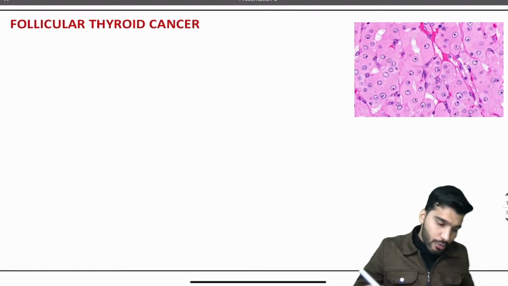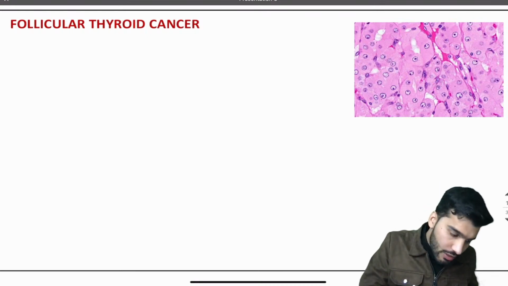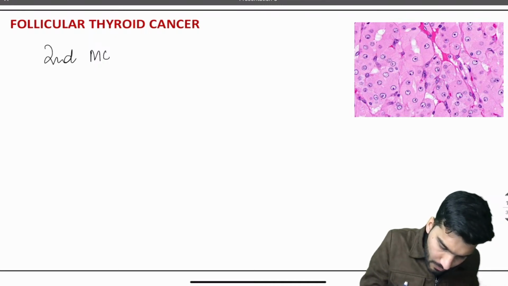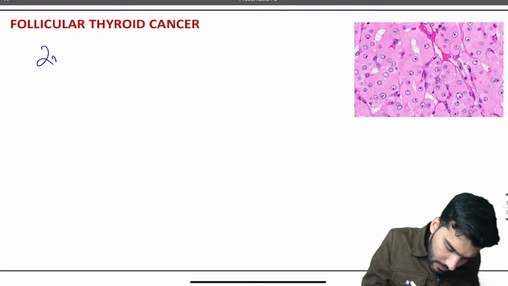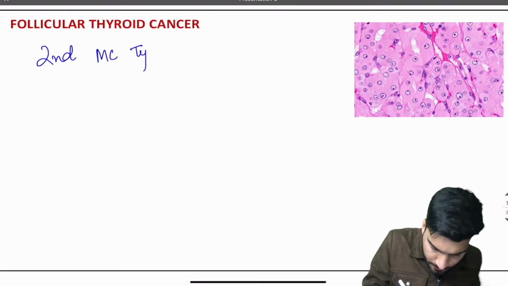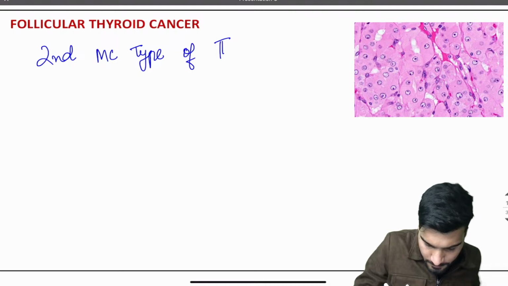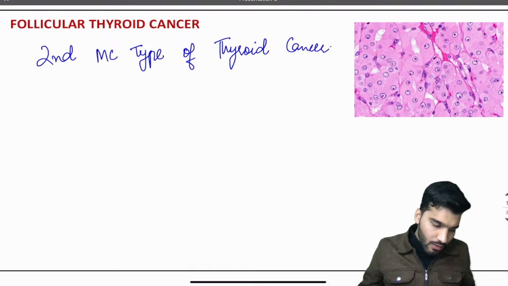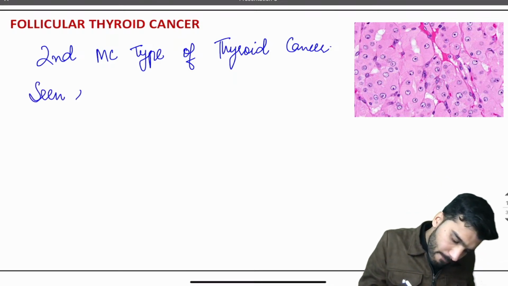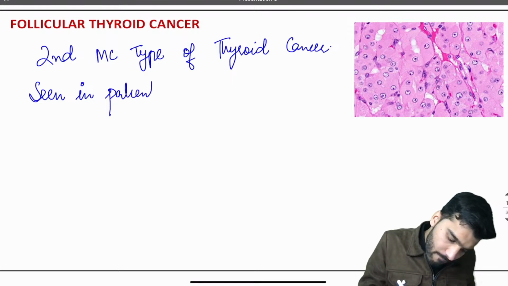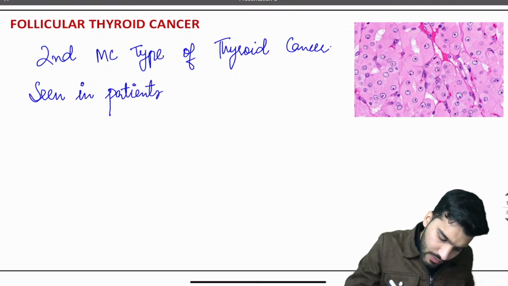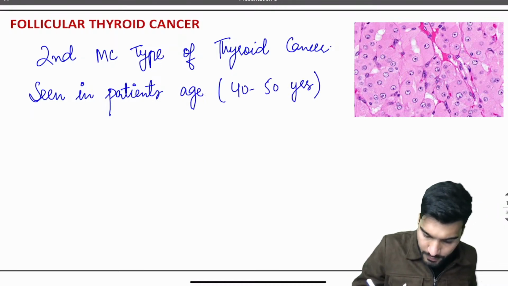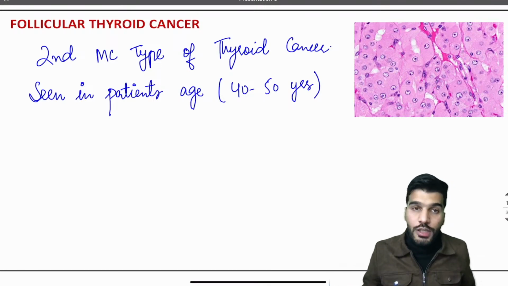Thyroid cancers are very important from a medicine point of view as well as a pathological point of view. Follicular is the second most common type of thyroid cancer. It's seen in patients aged 40 to 50 years.